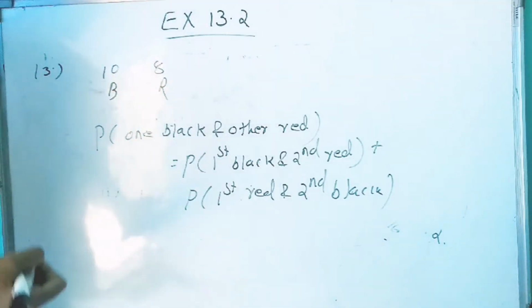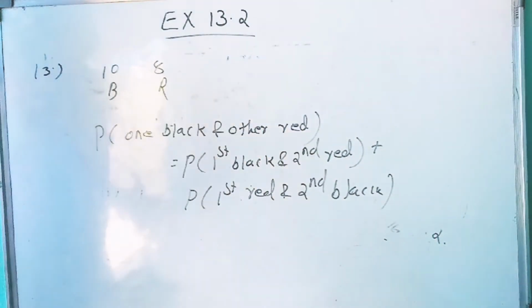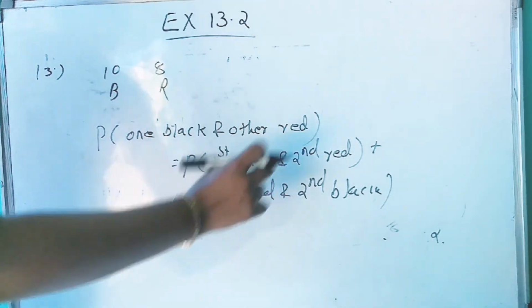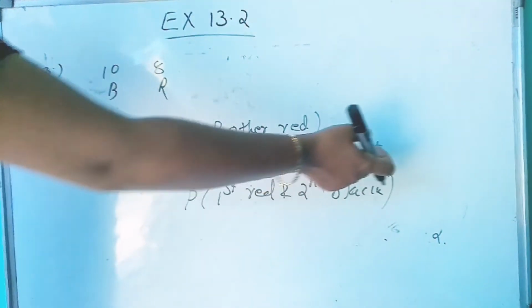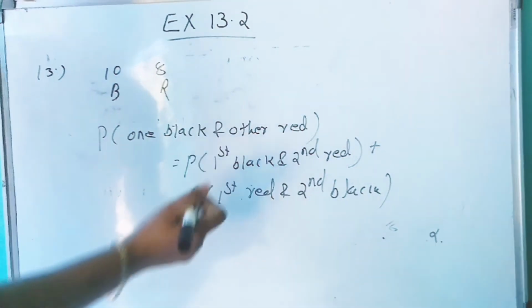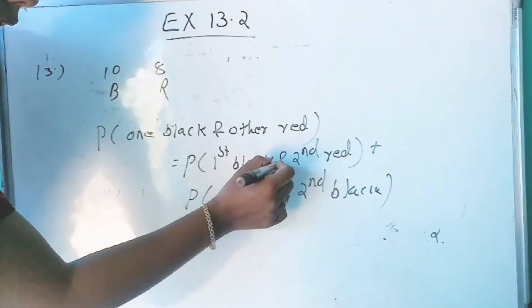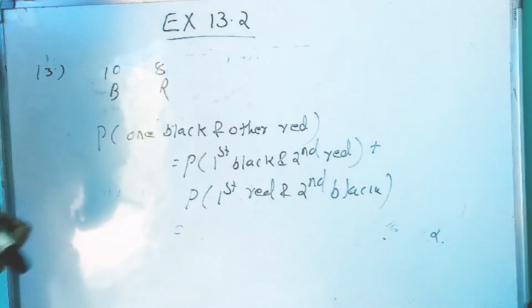We are taking only two balls, so one of them is black and the other is red means first black and second red, or first red and second black. Here we have or, so that's why I put plus. If we have and then multiplication, if we have or then addition.